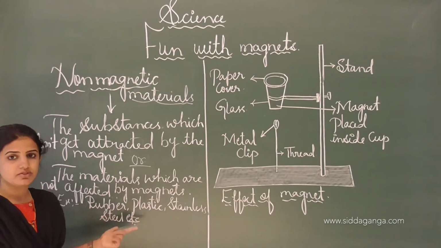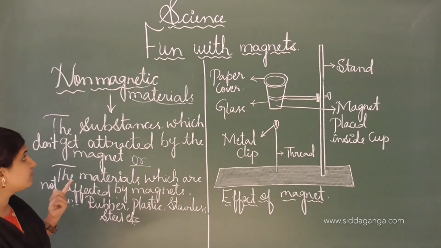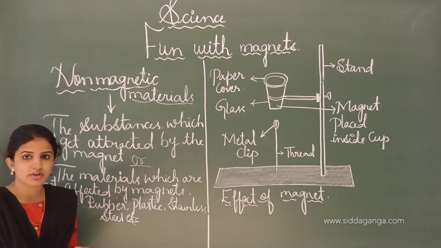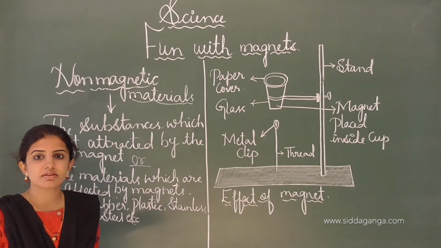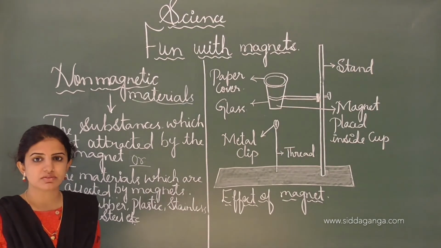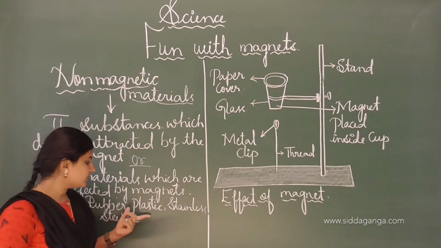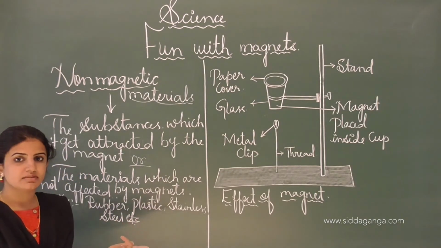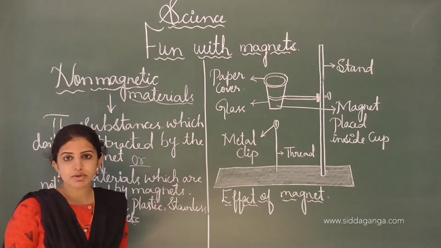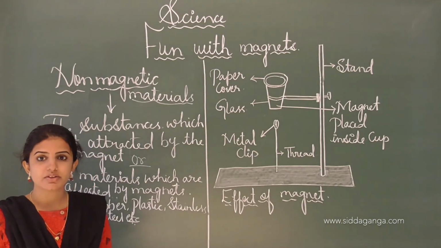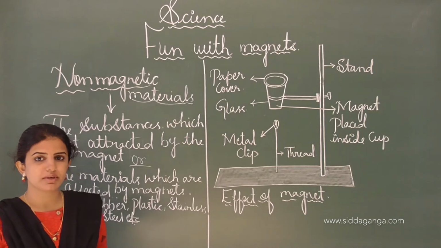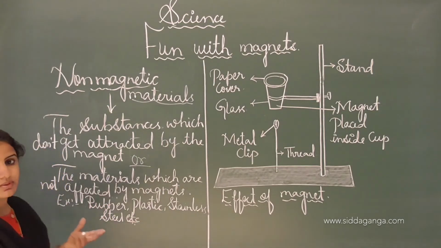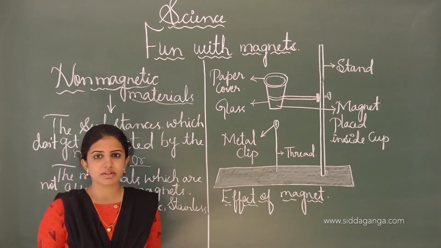Rubber as well as plastic are non-magnetic materials. If we hold them near a magnet, they will not be affected by it. Neither repulsion nor attraction takes place, so we consider these substances non-magnetic materials. If we keep cobalt and steel near a magnet, it will attract them very quickly, so materials like cobalt, nickel and steel are called magnetic materials. This is the difference between magnetic and non-magnetic materials.